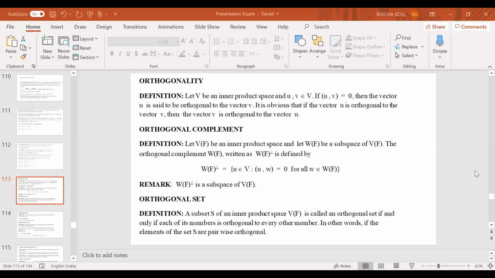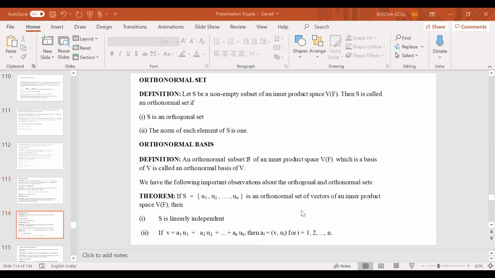Close on the heels of this concept, we have another concept known as an orthonormal set. If we are given an orthogonal set, from here we can define the concept of an orthonormal set. The only difference is that it is, first of all, an orthogonal set.